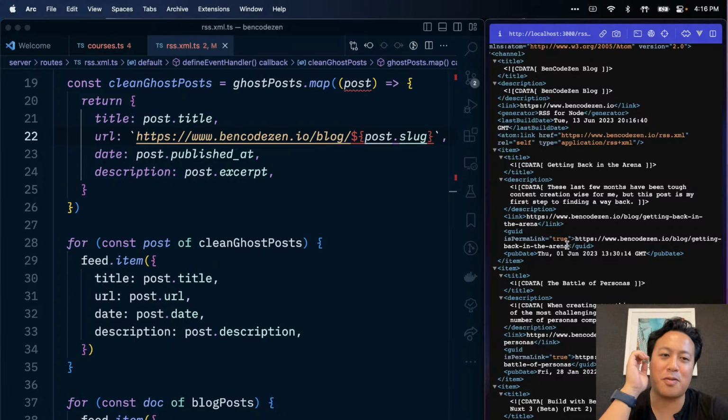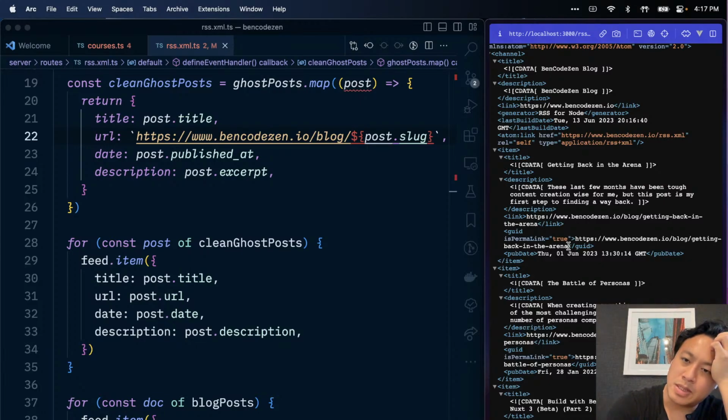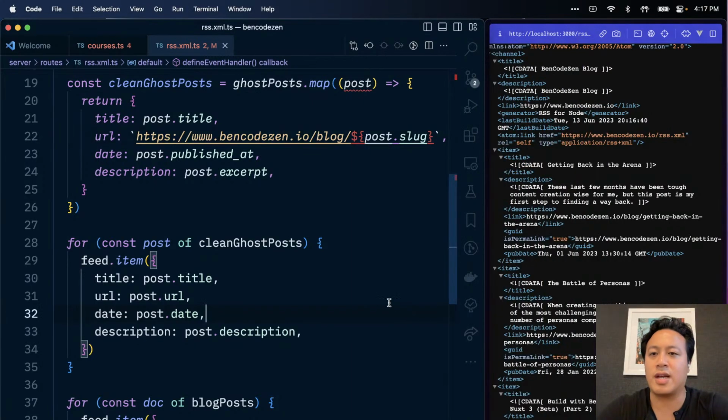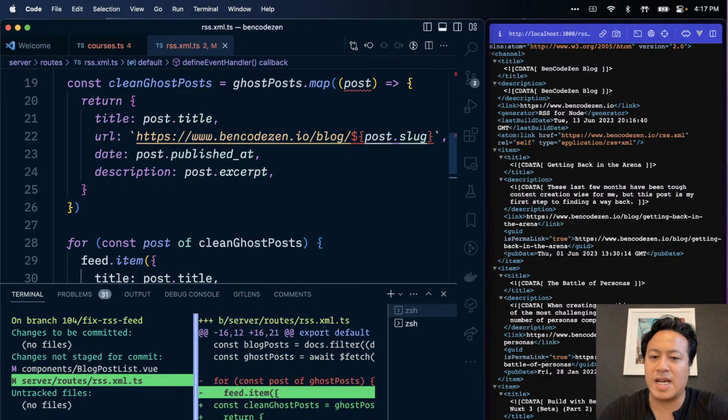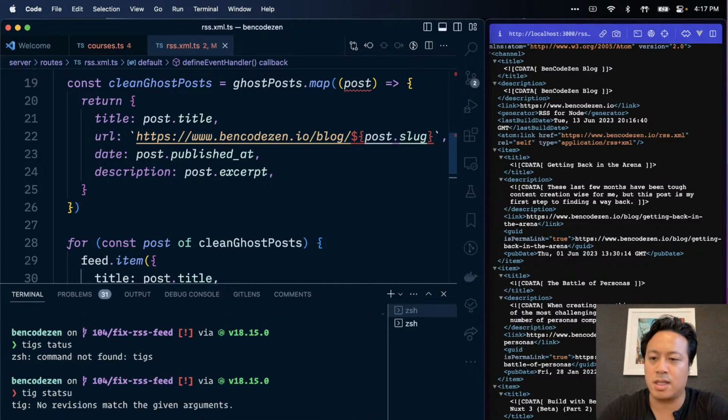Yeah, this is good. The only problem I realize right now with this RSS that I'm currently doing is that it doesn't technically work yet, because at the moment I am currently only generating URLs based on the source. So I'm assuming it's always at Nuxt content at the moment. For now, you know what? We clean this up. Again, micro commits. This is working. So I cannot type. We did refactor this so that it's a little bit easier on the data modification side. So let's go ahead and do that.